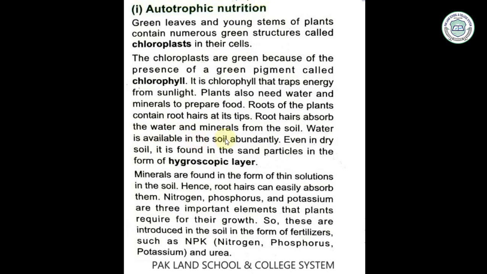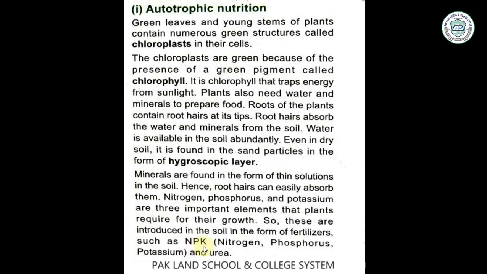Water is available in the soil abundantly, even in dry soil. It is found in the sand particles in the form of a hygroscopic layer. Now, minerals are found in the form of a thin solution in soil. Hence, root hairs can easily absorb them. Nitrogen, phosphorus and potassium are the three important minerals that plants require for their growth. So these are introduced in the soil in the form of fertilizer such as NPK.